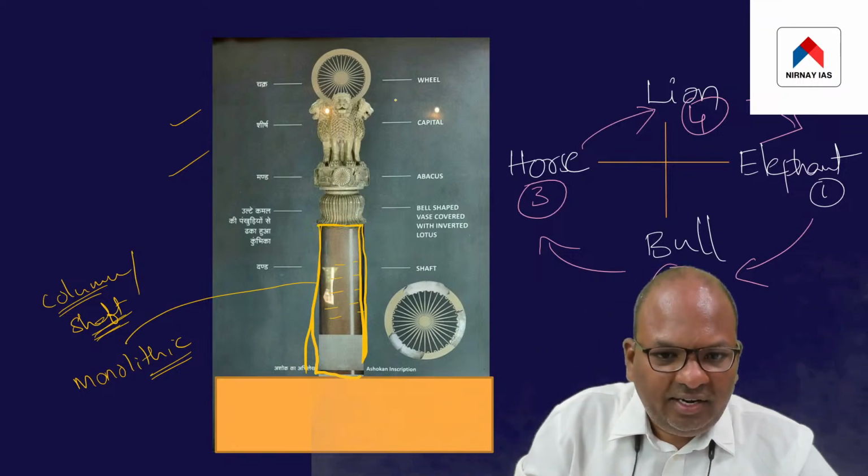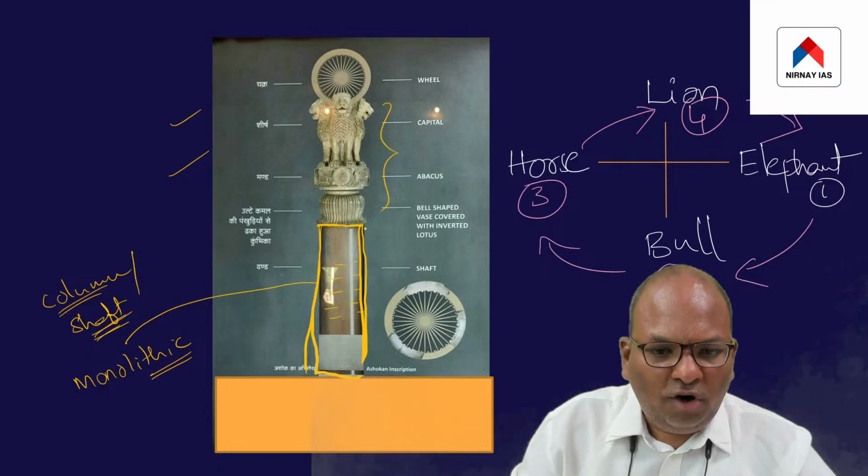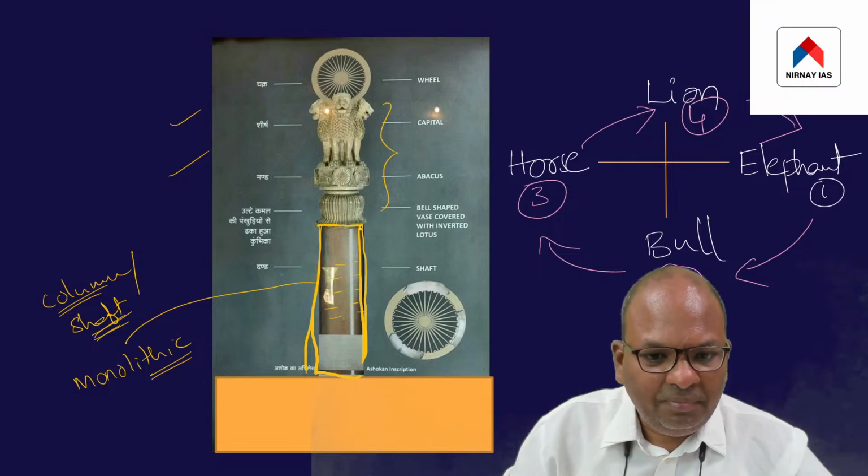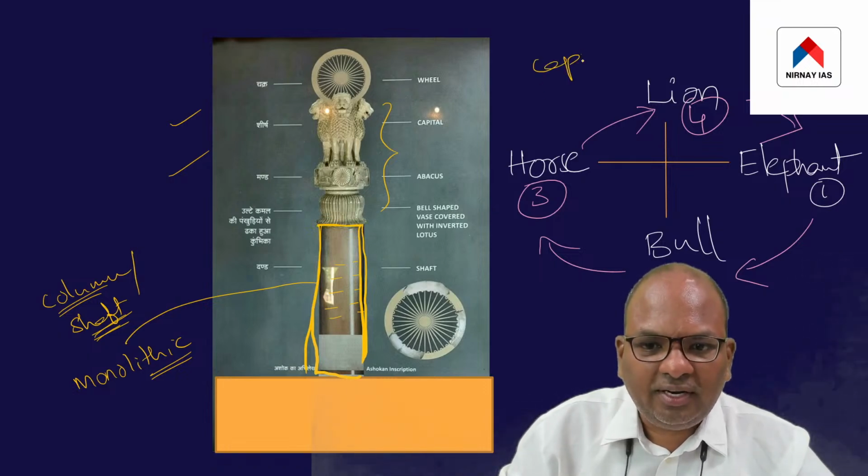The top part of the Ashokan pillar is referred to as a capital.